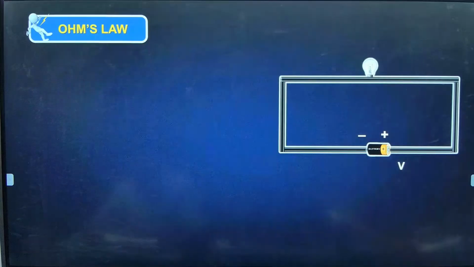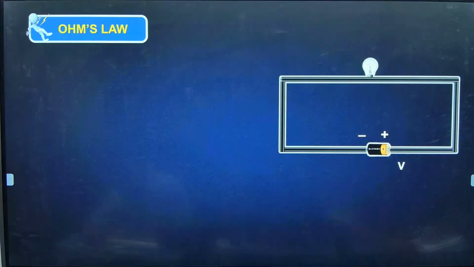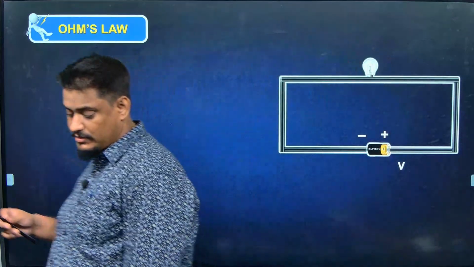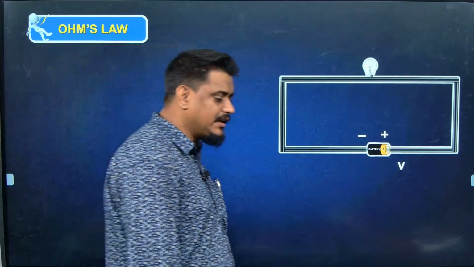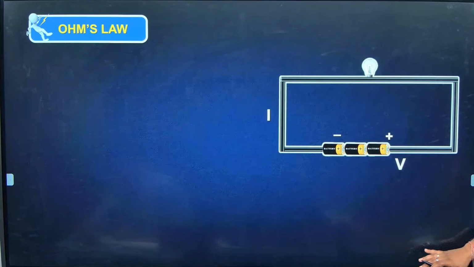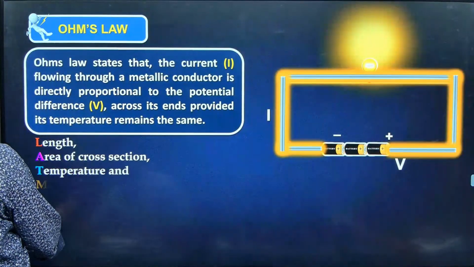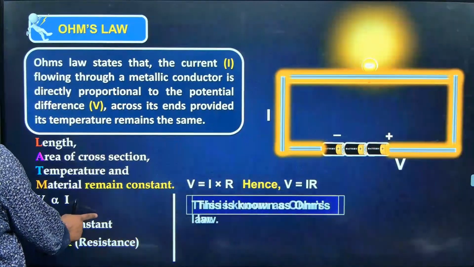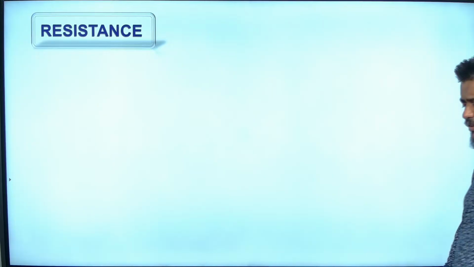Definition says, potential difference across a conductor is directly proportional to the current flowing through the conductor at a constant temperature and physical condition.